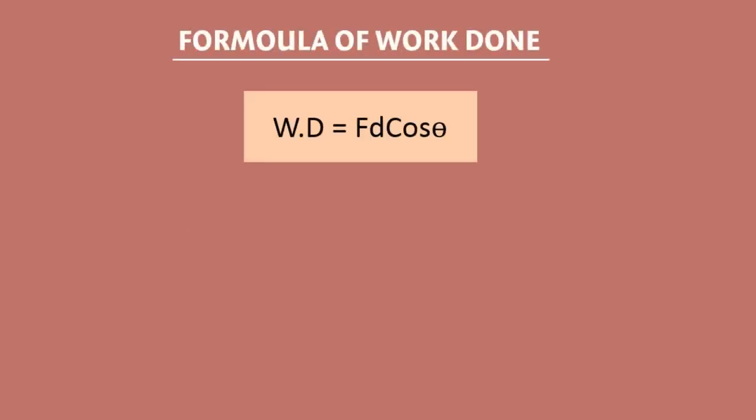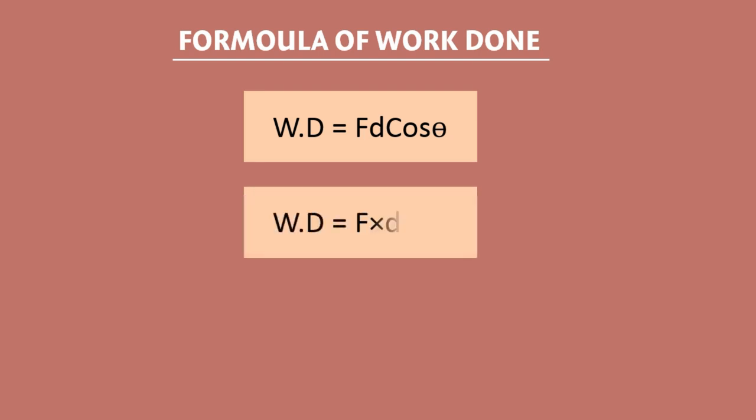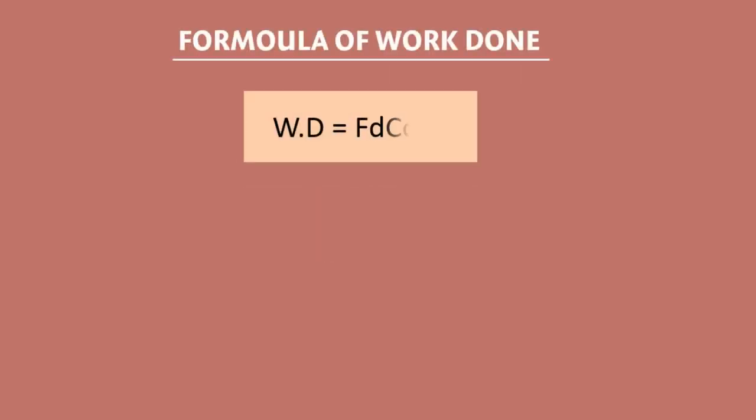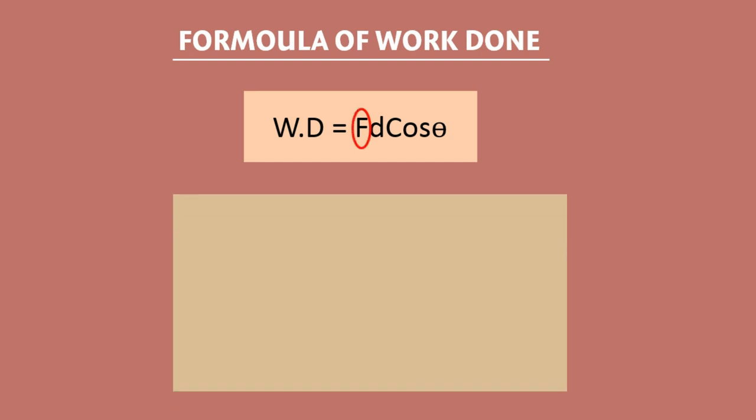Now let me discuss the formula of work. The formula of work done is equal to F dot d cos theta. If someone writes F cross d cos theta, then this is the wrong formula, because work done is a dot product. Work done is not a cross product. In this formula, F is the force which we exert on an object and d is the displacement of an object in the direction of force.